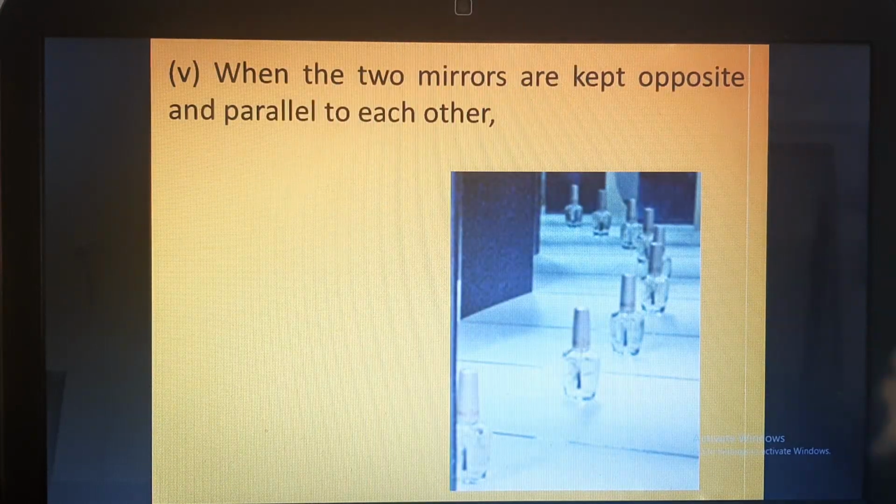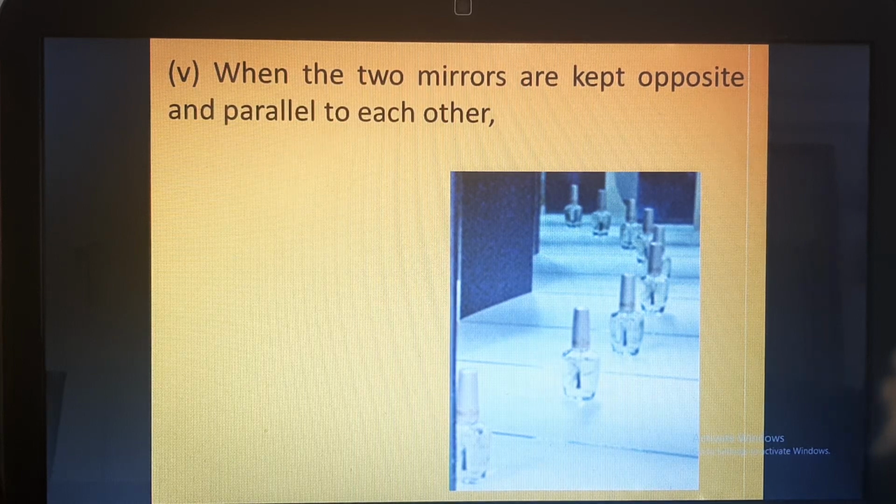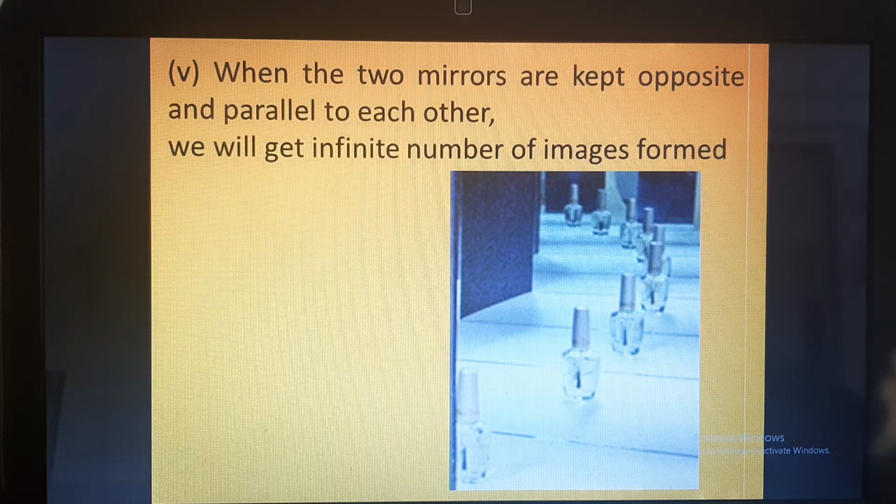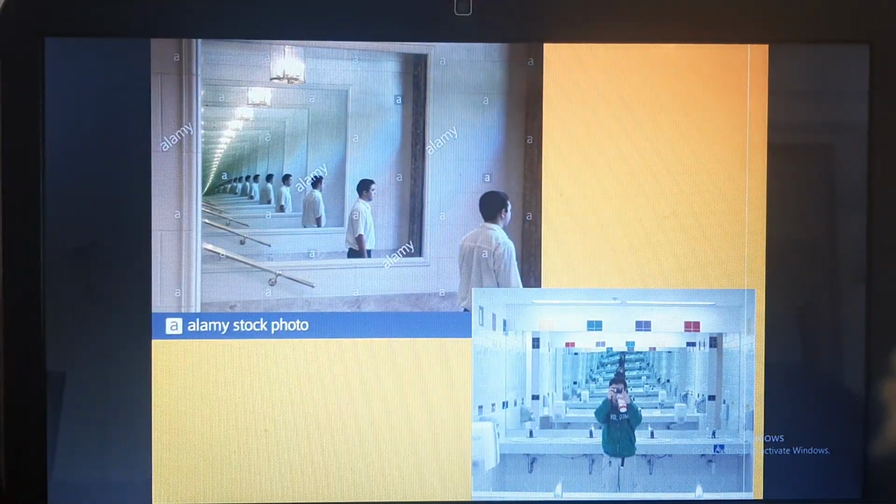If the two mirrors are kept opposite and parallel to each other, as is done in a hairdresser shop, what will happen? The number of images formed will be infinite. So these are a few examples. You can see when the mirrors are placed opposite and parallel to each other, an infinite number of images are seen.